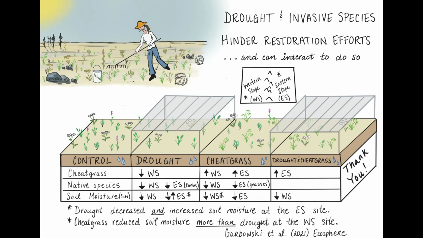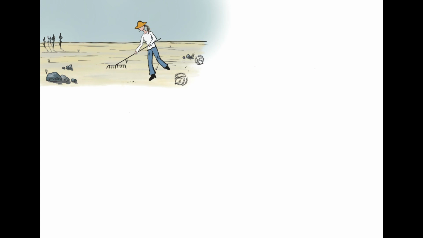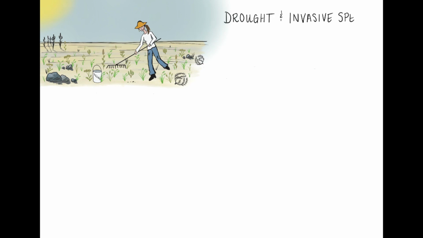Unsustainable human activities and natural disturbances have resulted in the degradation of nearly 70% of the world's ecosystems. Ecological restoration has emerged as a key tool for combating biodiversity loss and reestablishing ecological function to damaged ecosystems. However, the establishment of native plants in restoration projects may be hindered by a variety of stressors, including drought and invasive species. As both drought and invasive species pressure are expected to increase in coming decades, understanding how they interact is imperative for identifying barriers to successful revegetation.